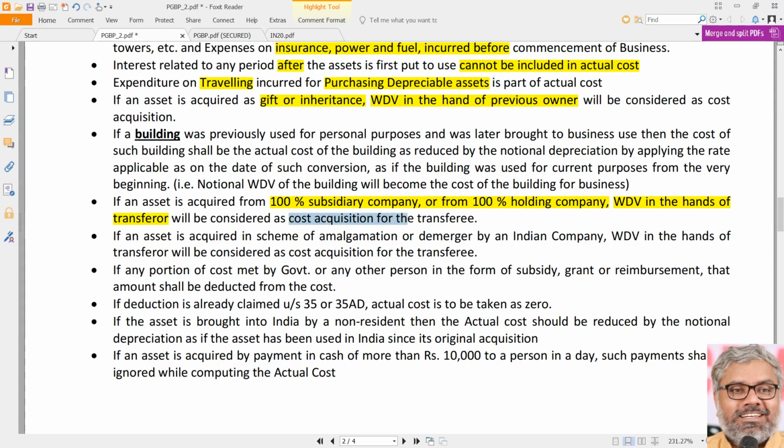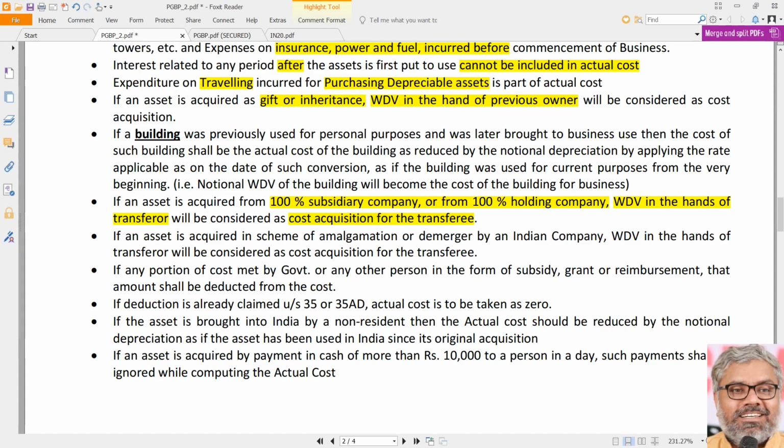Dot. That's it. That is one more scenario other than normal acquisition. Normal purchase is anyway there, and gift and inheritance is one scenario. Transfer of assets between subsidiary company and holding company is another scenario.